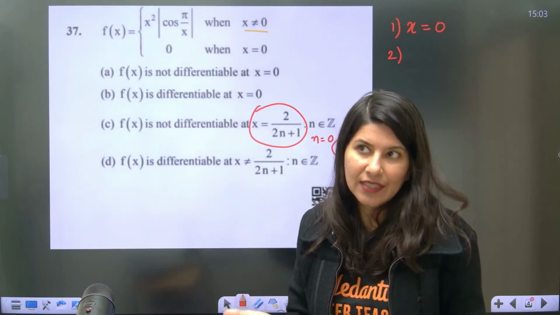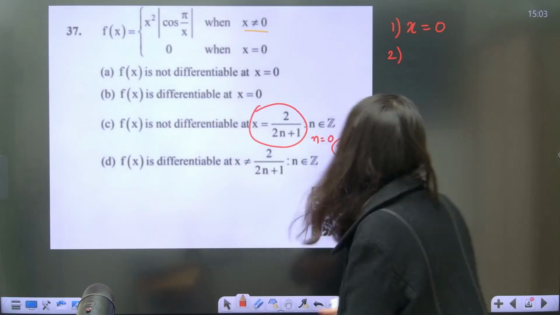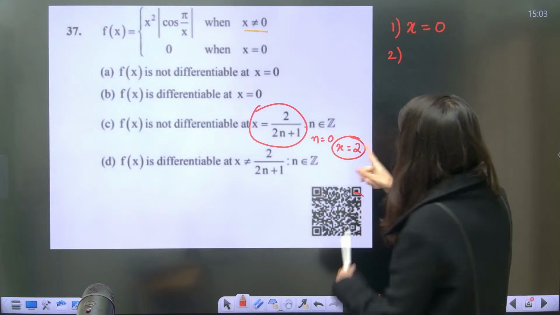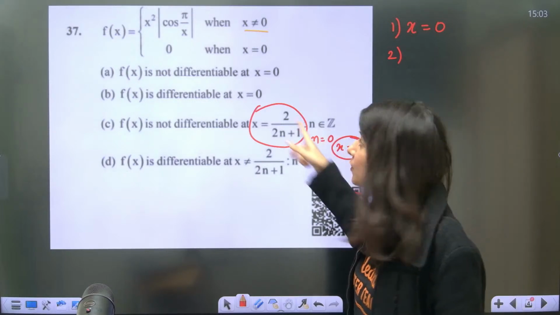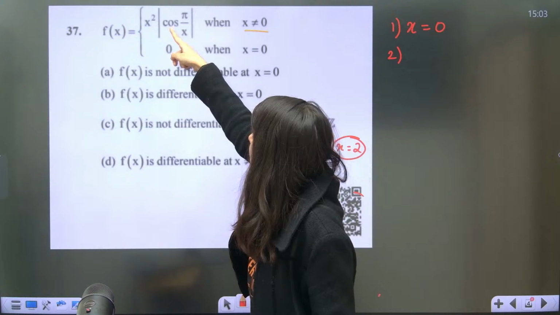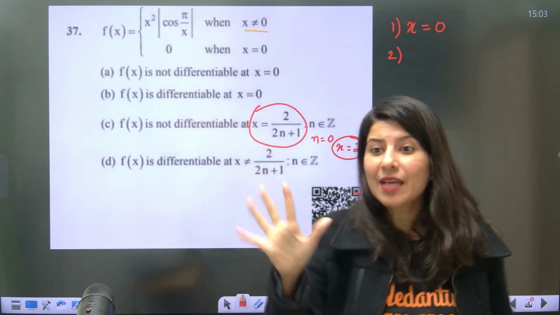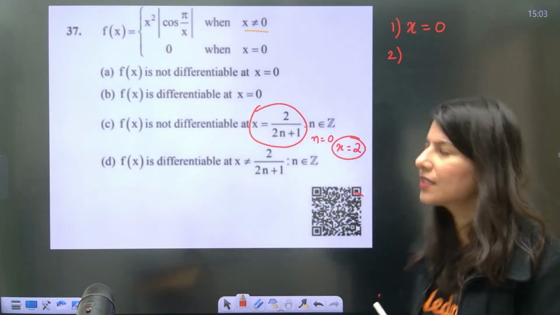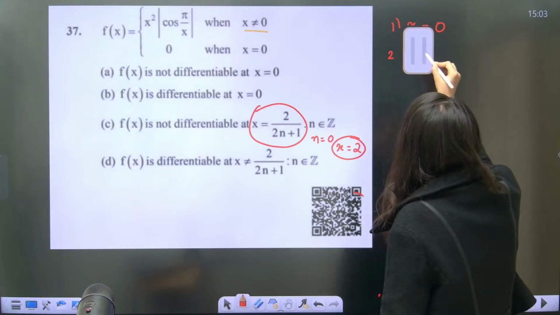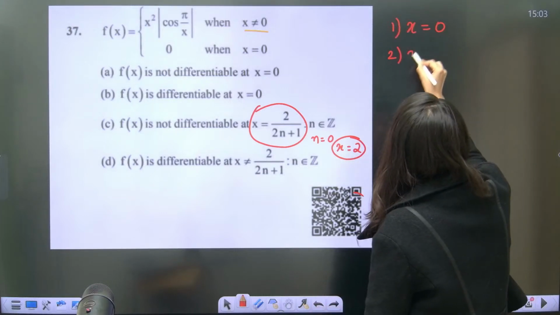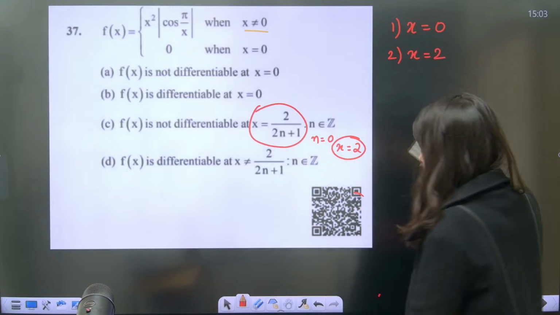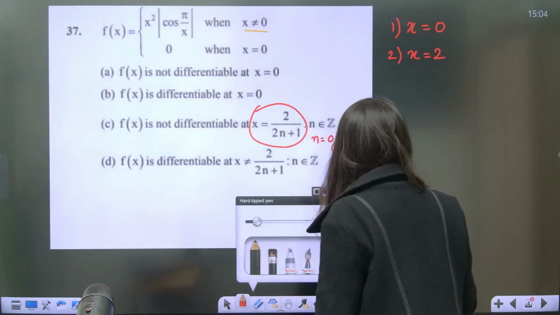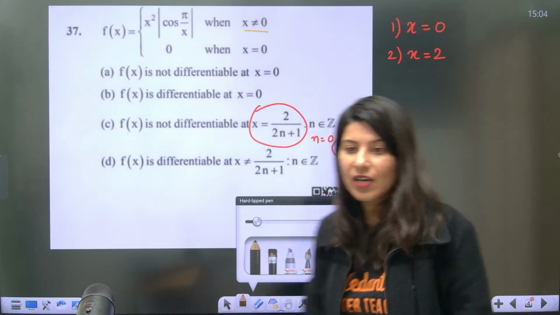This is not making any sense, right? So that is why I am going to take x equals 2, and if I put x equals 2, this is going to become cos pi by 2. Pi by 2 is something which is familiar to us. So this is making sense. So this question is all about checking the differentiability of this function at x equals 0 and x equals 2. Now one by one we are going to check.